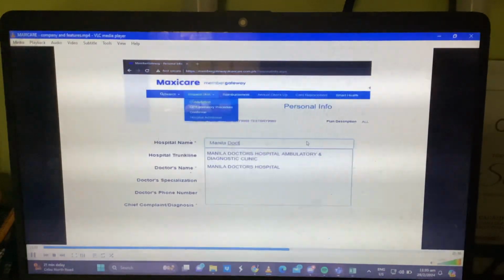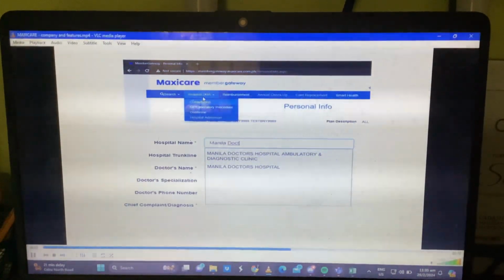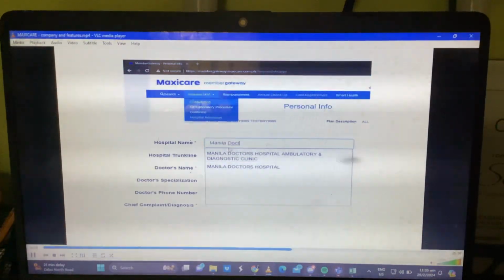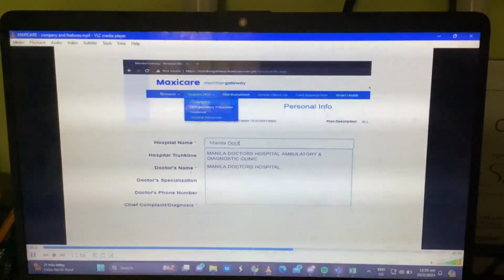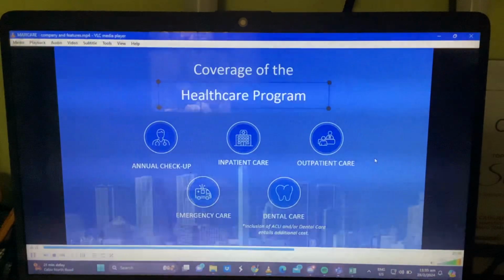And then, if ever you want to request LOA, you just click request LOA consultation. Kung asa mo mga hospital na convenient para ninyo, so you just input there kung sa mga needs. Okay? And this is it, the coverage of healthcare program.